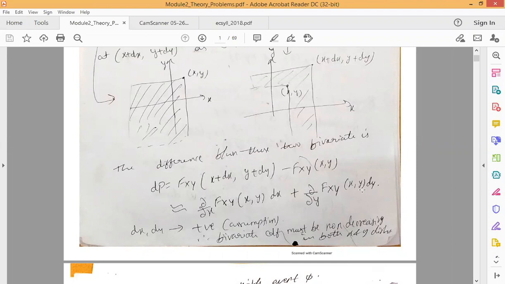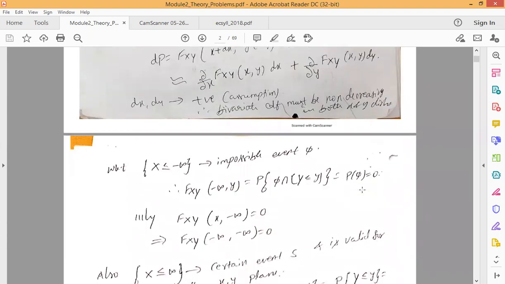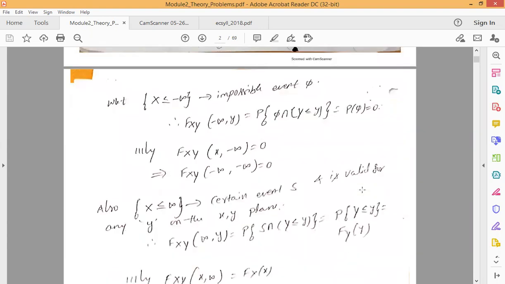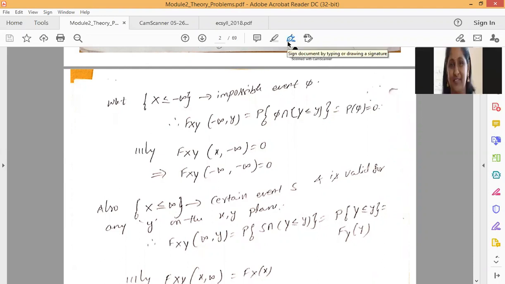Here dx and dy are assumed to be positive. With this assumption, we can also say that the bivariate CDF must be non-decreasing in both the x as well as y direction. And also for this bivariate cumulative distribution function, we can derive some properties. So we can consider some special cases.